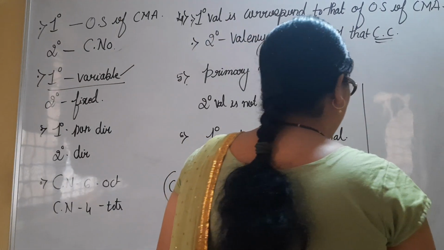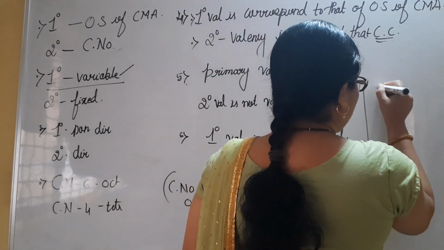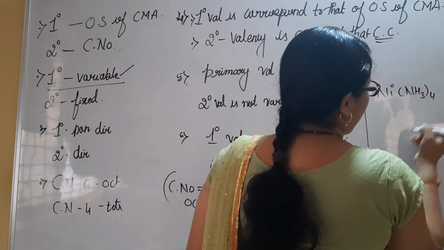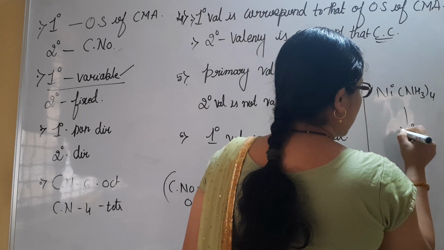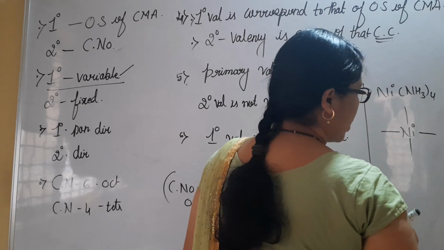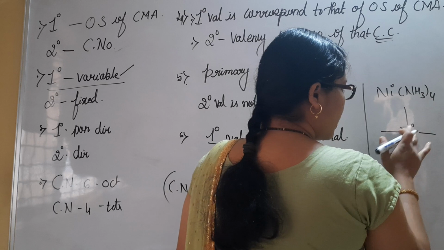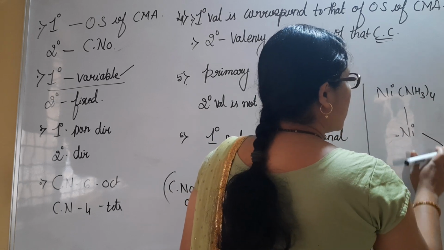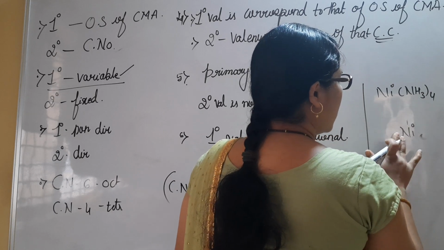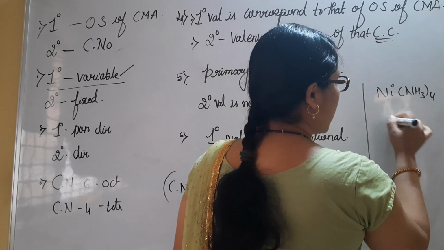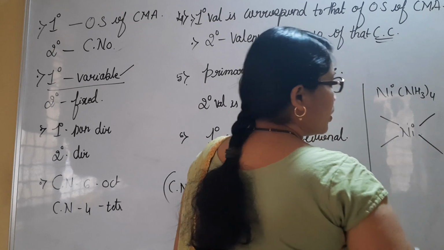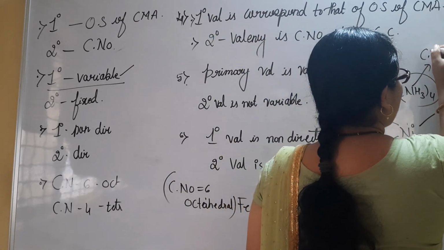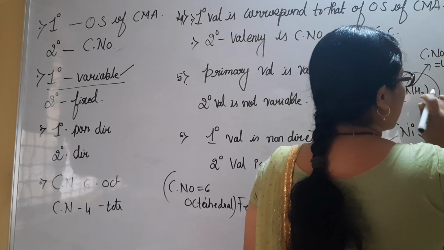Likewise, we also have certain other examples like Ni(NH3)4, wherein you can see here that 4 ligands are bonded. These 4 ligands can be written like this, or like this, or can also be written with a minimum repulsion structure. We can write like this. So when this is the case, we can see its coordination number is 4.